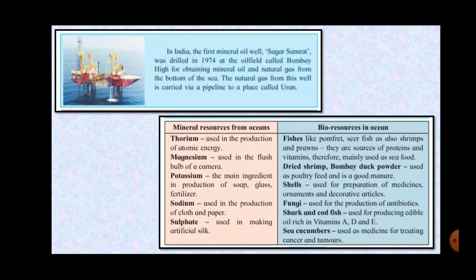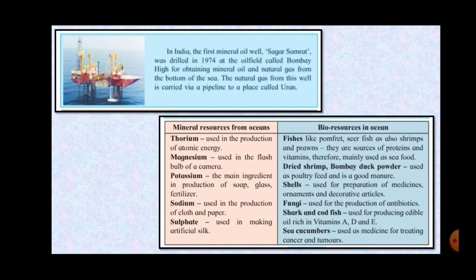As I said, there are mineral resources and bioresources in oceans. There are different elements which we get like thorium, magnesium, potassium, sodium, sulfate. All these are the minerals which we get from the oceans.